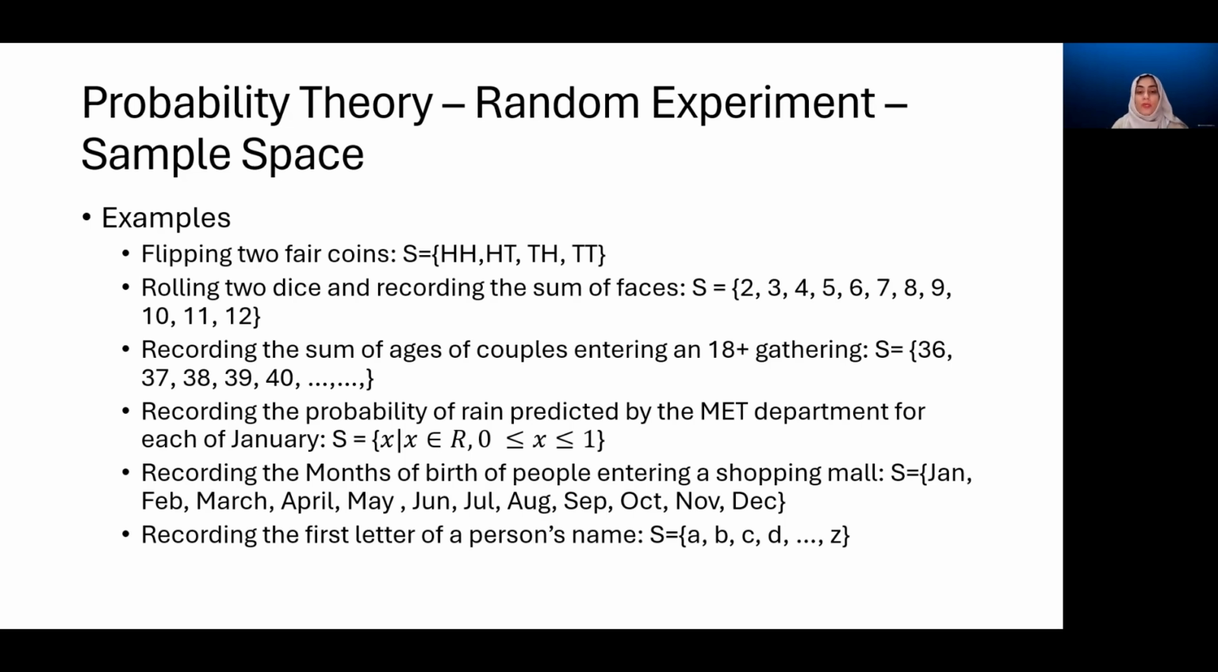Recording the months of births of people entering a shopping mall. Of course, we can have only 12 months. So the outcomes for this experiment would be January, February, March, April, May, and all these months. You can write them as January complete, or Jan, or even J, or you can encode it. You could even write it as 0, 1, 2, 3, 4, 5, 6, 7, 8, 9, 10, 11, and then specify a key that shows the mapping between the numeric encoding of the value and the actual value.